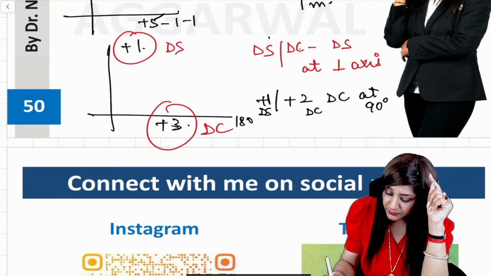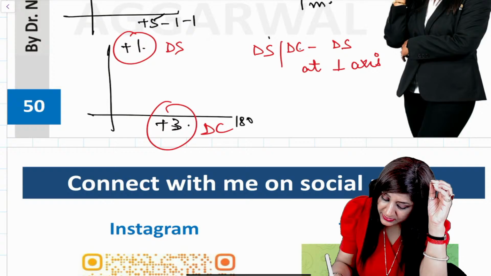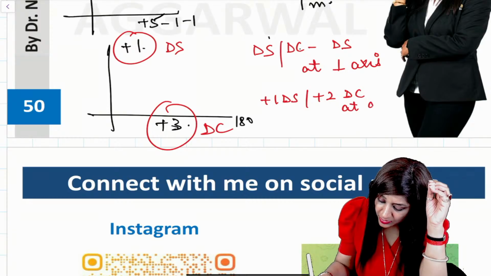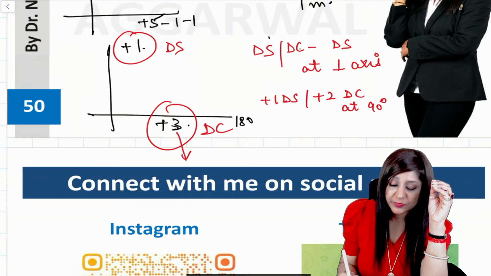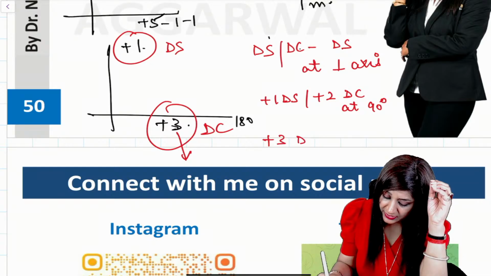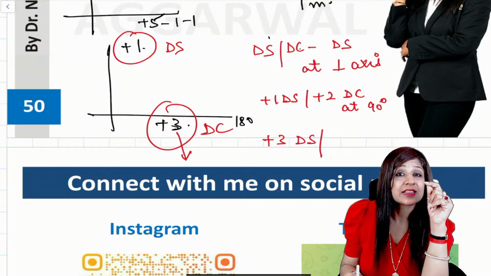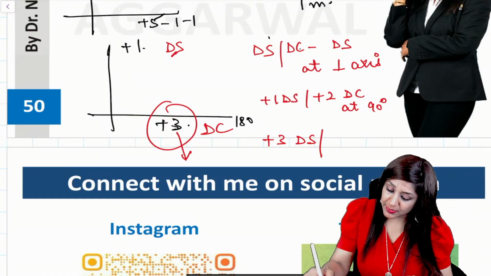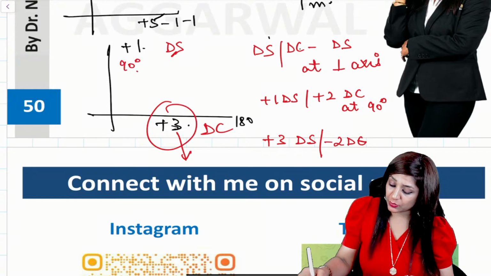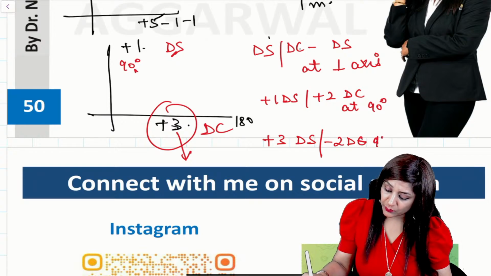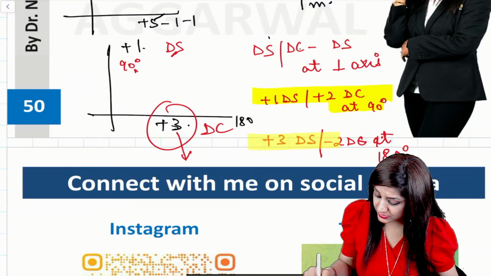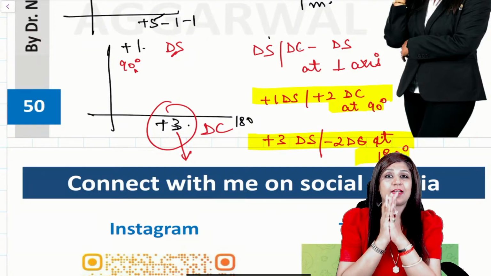So one of these will be plus 1 diopter spherical and plus 2 diopter cylinder at 90 degree. You can write it like this. Or I can use the other as diopter spherical, so it will be plus 3 diopter spherical, and then the cylinder is 1 minus 3, so it will be minus 2 diopter cylinder, and since this is 90 degree, perpendicular is 180 degree. So these are the two things, either we can use this or this, and you are done.